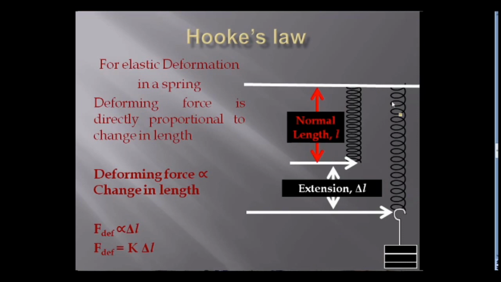Consider a spring of length L fixed at one end and applying a load at the other end. When a force acts on the spring, it deforms. Let the change in length of the spring be delta L. Hooke's law states that the deforming force is directly proportional to the change in length. Here K is called the proportionality constant or spring constant.